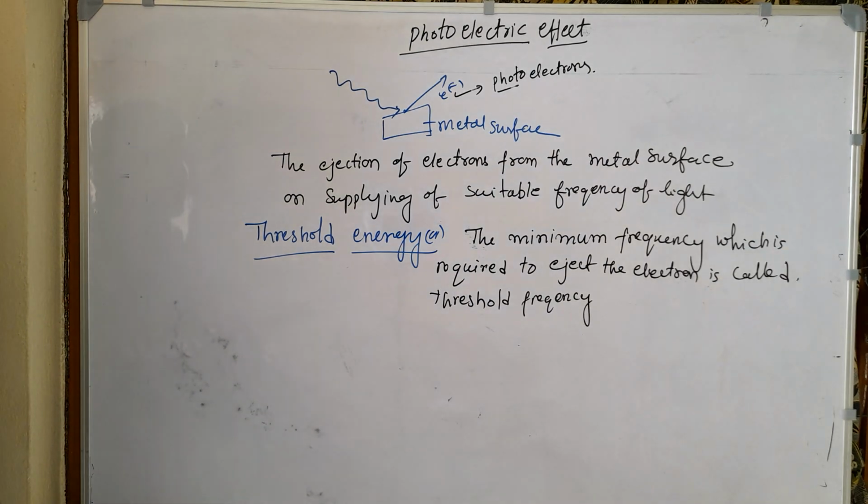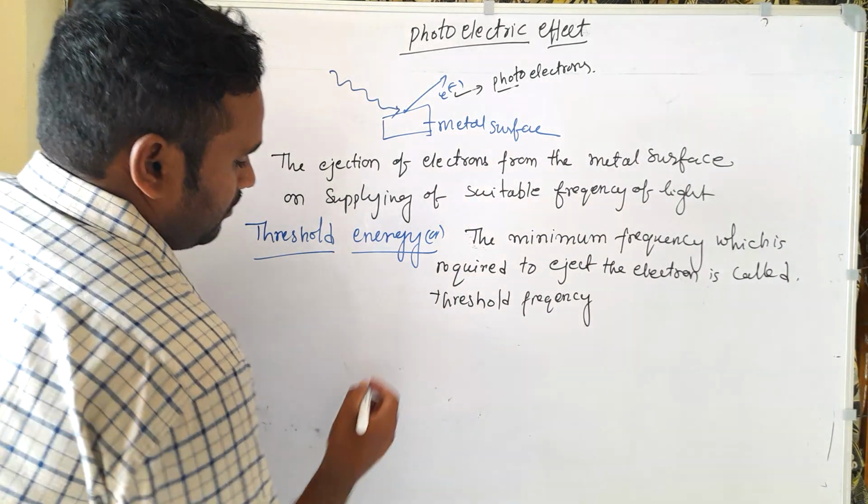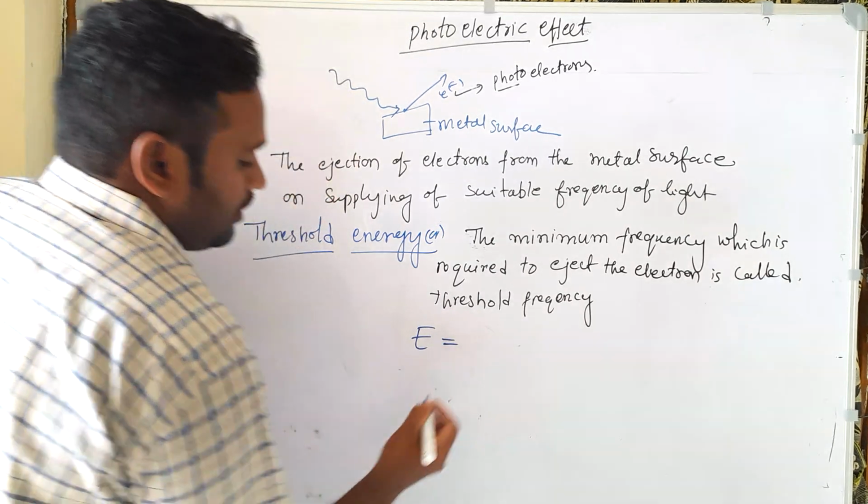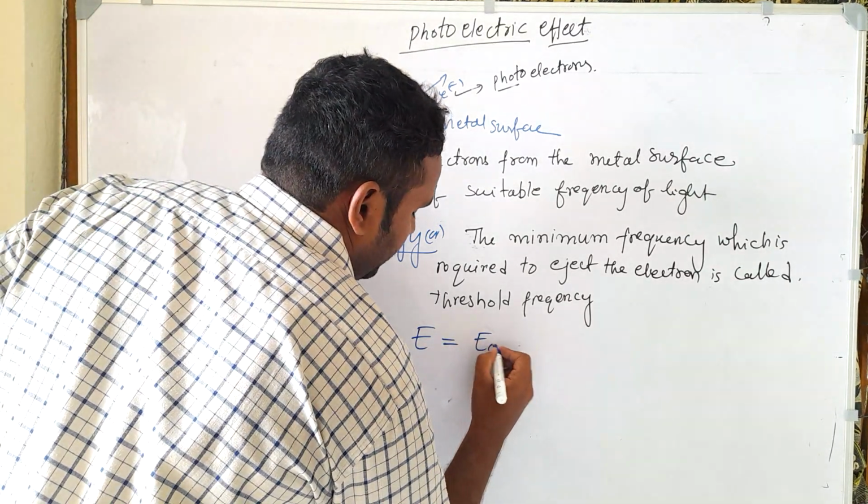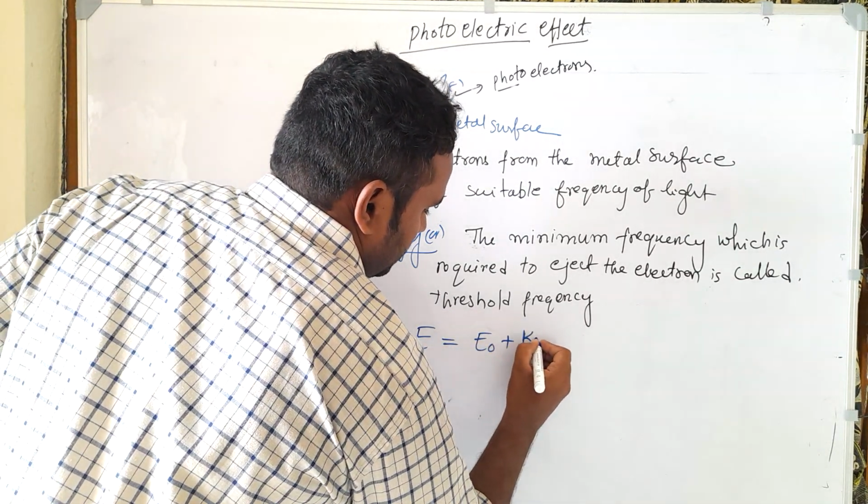Let us consider we are supplying energy E. It is converted into E naught plus Ke.